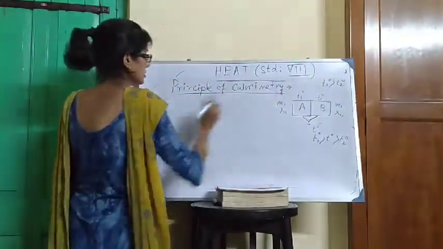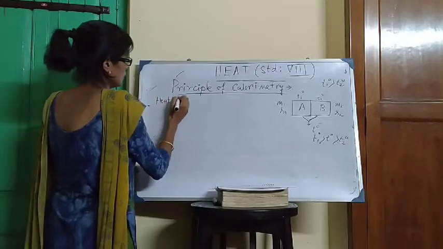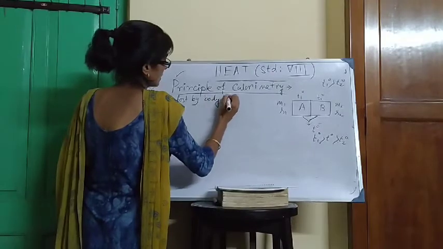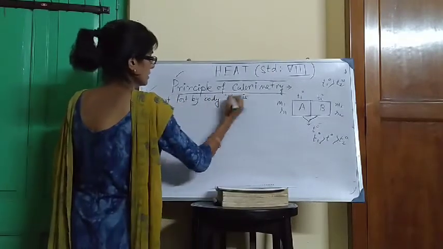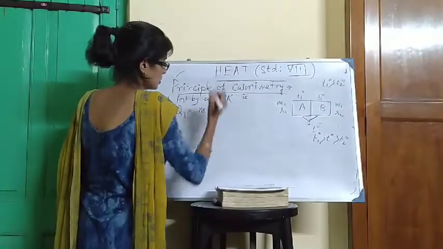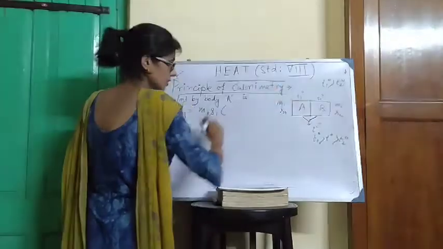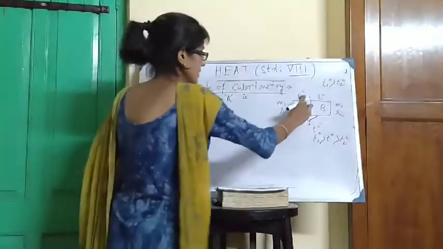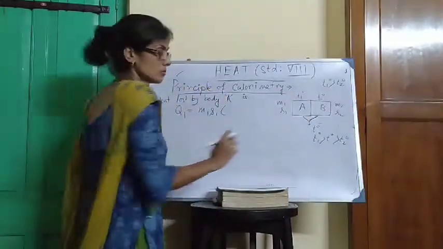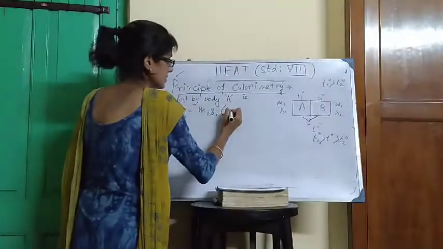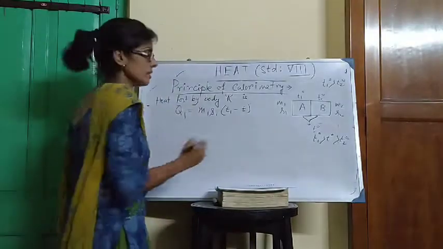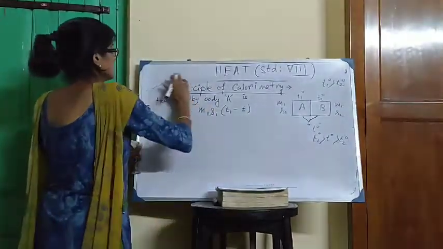Okay, so heat lost by body A, the hotter body, suppose it is Q1, is equal to M1 S1 times the temperature difference of the hotter body. What is the temperature difference of the hotter body? Initial temperature was T1, final temperature, the equilibrium temperature of the composite system, is T. That means the change in temperature is T1 minus T. From which formula have we got it?